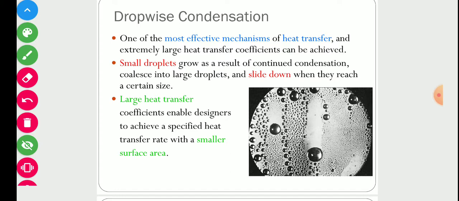So most of the surface is still exposed directly to the vapor, and there is no resistance in that area offered by liquid condensate. Due to that fact, the heat transfer rate is much larger for dropwise condensation. And in industrial practice, the objective is that the condensation should occur in a dropwise manner.